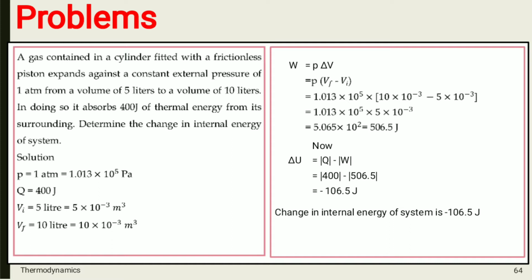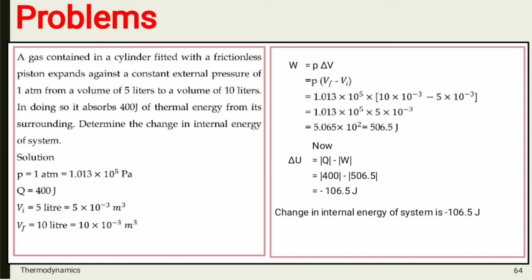Here the initial volume Vi is 5 liters, which we will convert into cubic meter, which is equal to 5 into 10 raised to minus 3. Vf is 10 liters, which is equal to 10 into 10 raised to minus 3 cubic meter. So, firstly we will calculate work done.